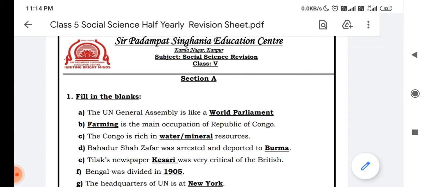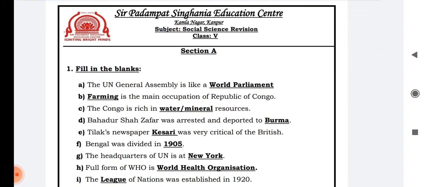Parliament, if you compare with the Indian Parliament, you all know that all the rules and regulations, the laws are framed, or we can say the laws are made in the Parliament, and accordingly the whole country works. In the same way, the UN General Assembly is like a world parliament, and all the rules of the world for the benefit of the member countries of the United Nations are made here. It acts as a world parliament.